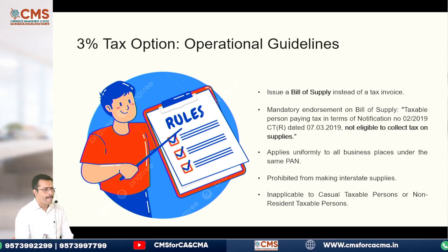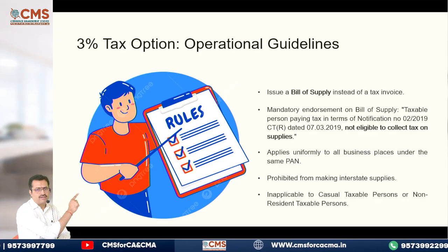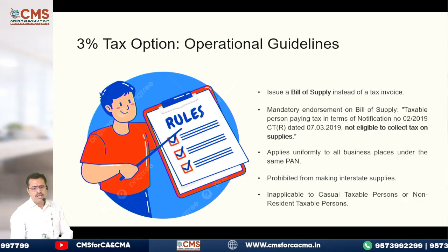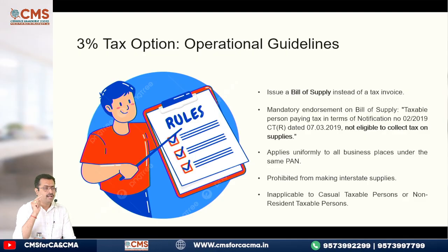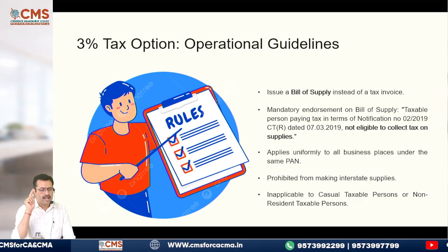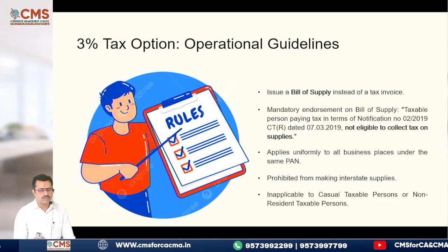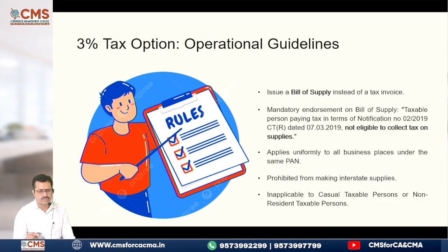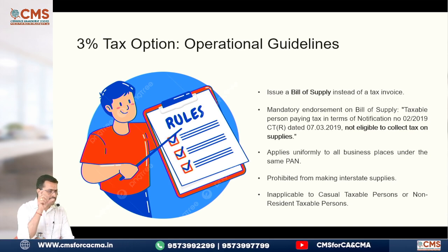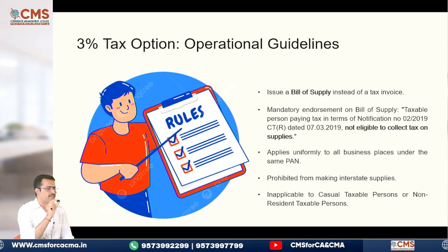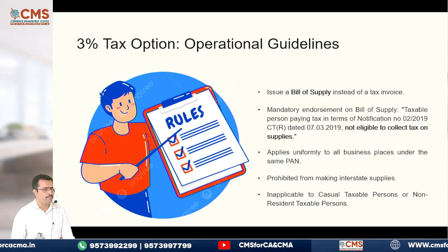I have already told. In the bill of supply, now see, you have to mention these words which I told in the second point. Please observe. Mandatory endorsement on the bill of supply. What you should endorse, what you should write. Taxpayer, see there, I have bolded. Tax person paying tax in terms of notification number 2/2019 CTR dated 7 March 2019, not eligible to collect the tax on supplies. This entire paragraph should be written on your bill of supply. Are you clear? Then it applies uniformly to all PANs, which I already told.